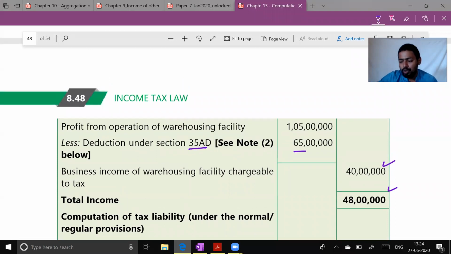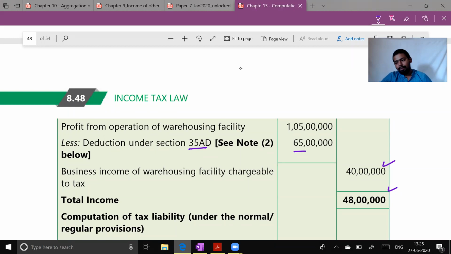Now please use your calculator and within a minute tell me what will be the normal tax for a normal individual in India if his income is 48 lakh. Compute his tax immediately on 48 lakh. 48 lakh minus 10 lakh is equal to 38 lakh. 38 lakh into 30% plus 1,12,500.